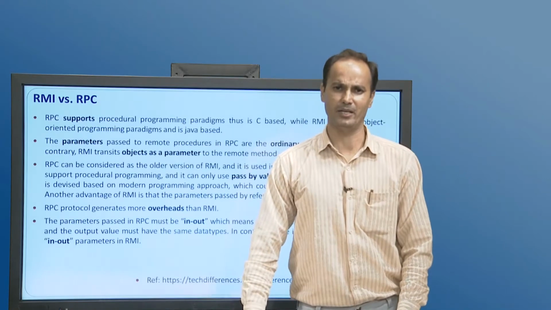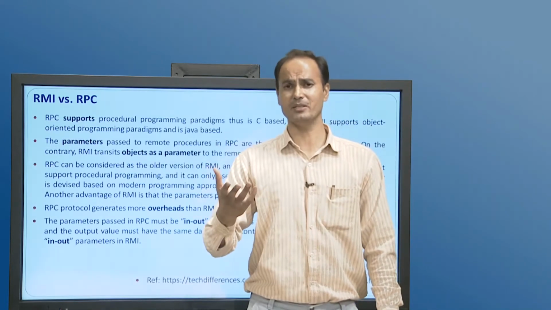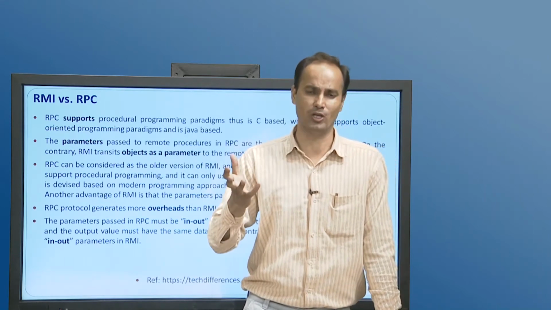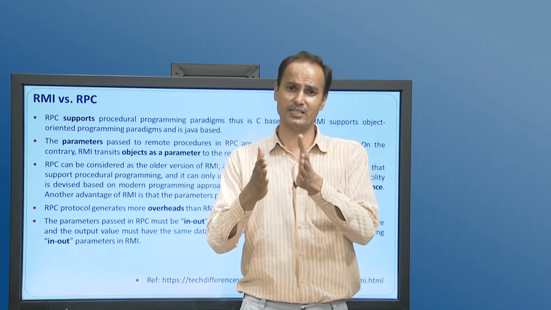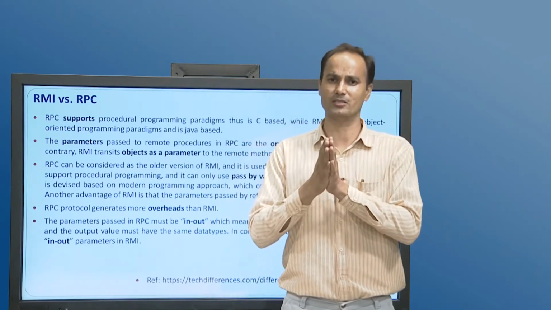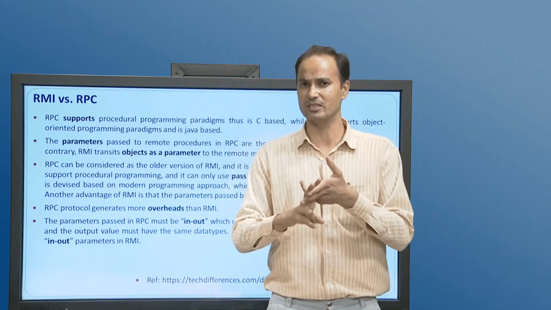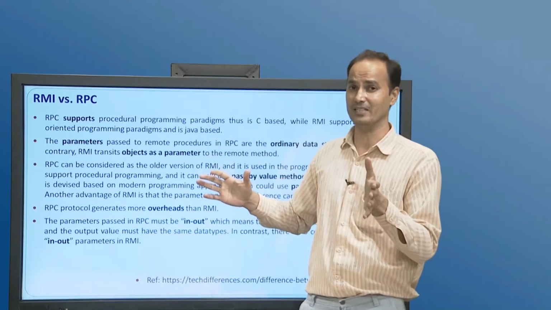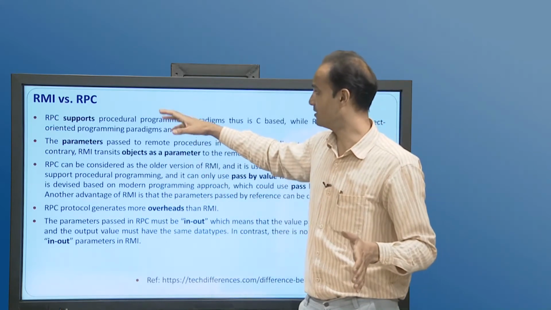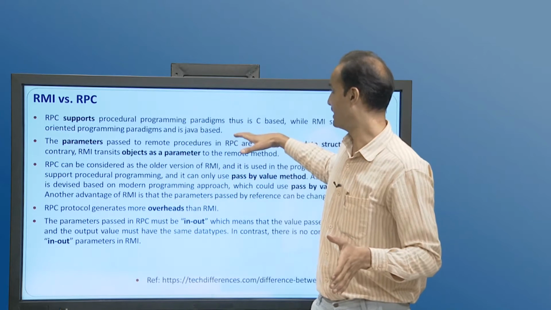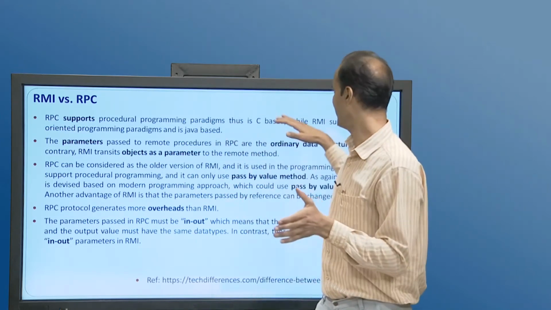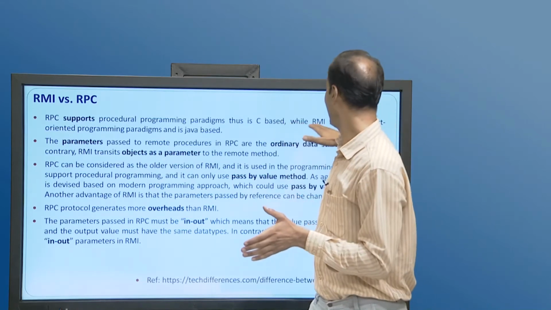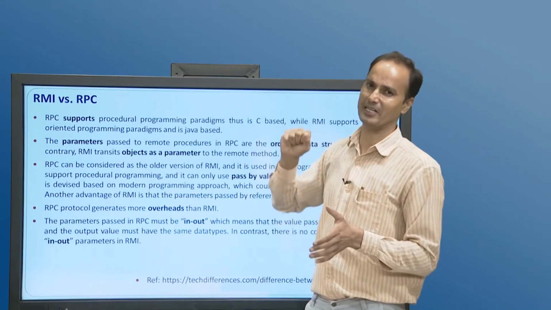Another term is RPC, the remote procedure call. We are talking about remote method invocation, and in the same way there is the remote procedure call, another concept. What is the difference between these two? RPC is a procedural programming paradigm, developed with C, while RMI supports the object oriented paradigm.